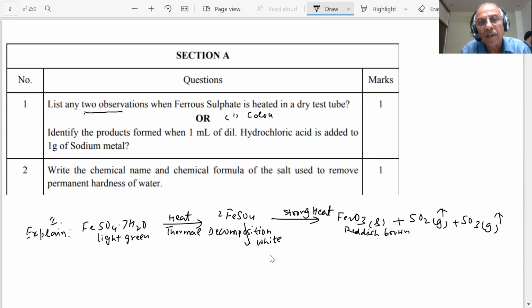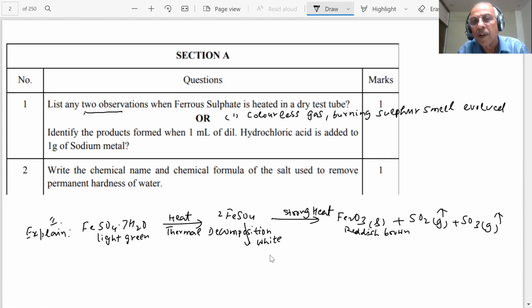Colorless gas, with a burning sulfur smell, is evolved. And second, I can say a reddish brown solid is formed.